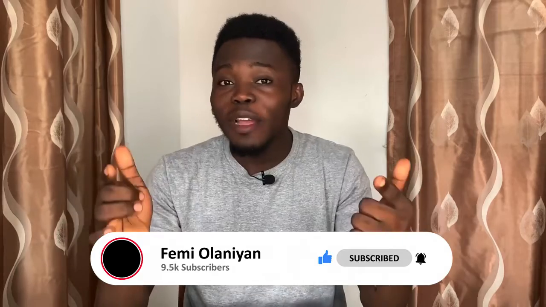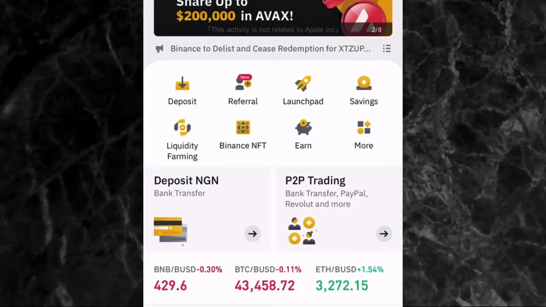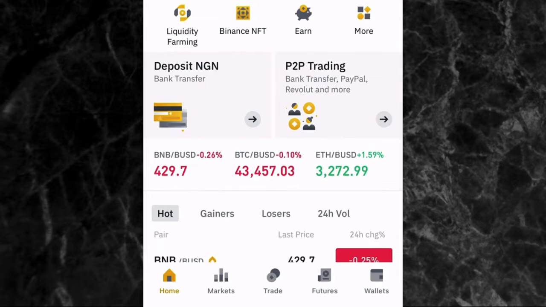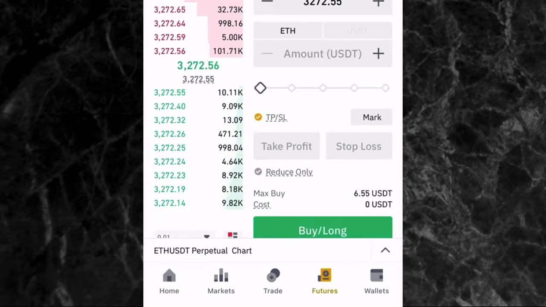So right now I'll move to my phone to show you how to do futures trading on the Binance app. I'm on the Binance app, and to go to the futures trading page, you come to the bottom of the screen and you see where the arrow is pointing. You will see the futures menu icon, then you tap on it and you'll be on the futures trading page.